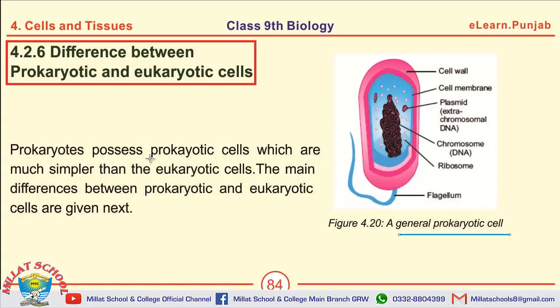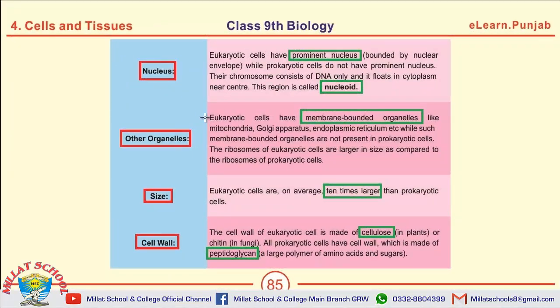The MCQs on this page is: prokaryotic cells are much simpler than the eukaryotic cells. The question on this page is, the first question is, what is the main difference between eukaryotic cells and prokaryotic cells?